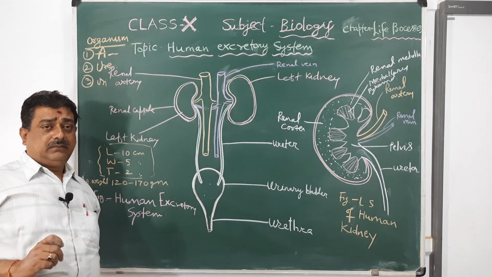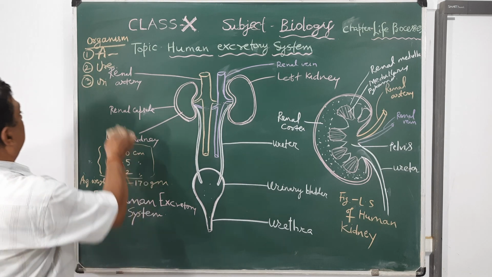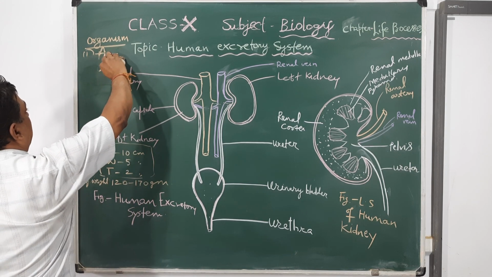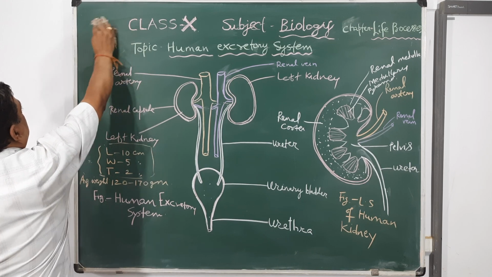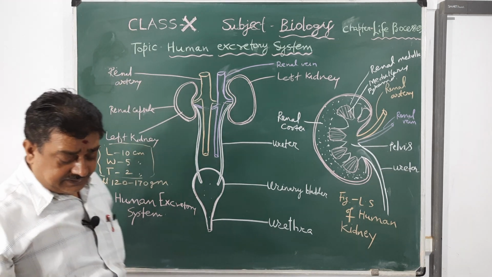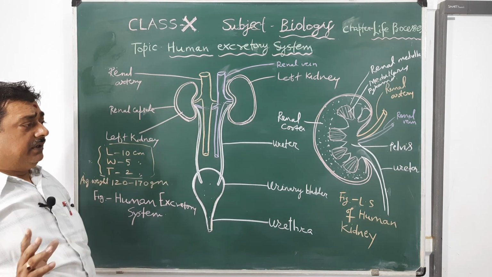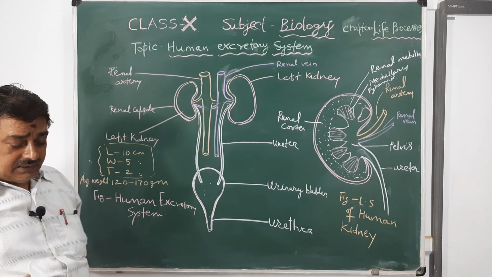An example is birds. So there are three categories of organisms on the basis of excretory products: ammonotelic, ureotelic, and uricotelic organisms.